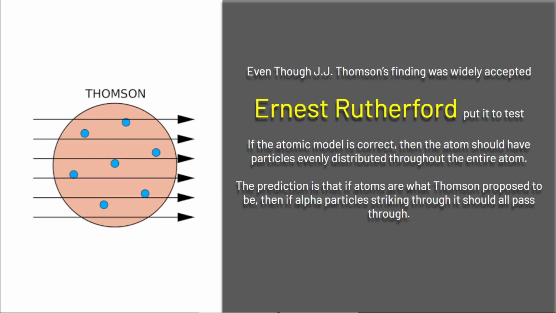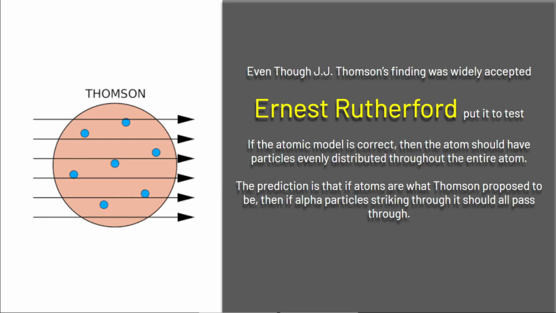So Rutherford basically said, if we shoot alpha particles through atoms, it should probably go straight through, right? If everything is evenly distributed. And electrons almost weigh nothing, right? Nothing should be interfering with alpha particles going through.